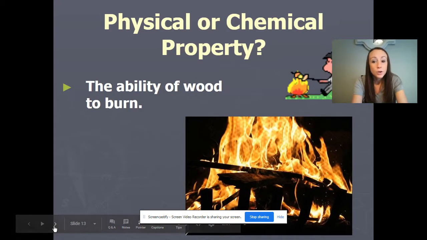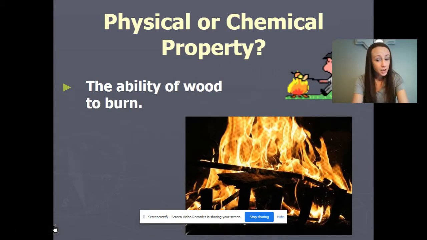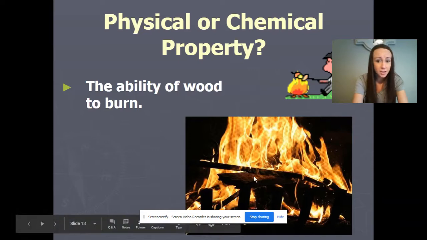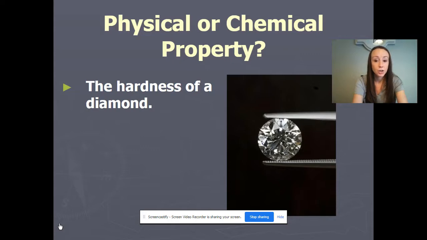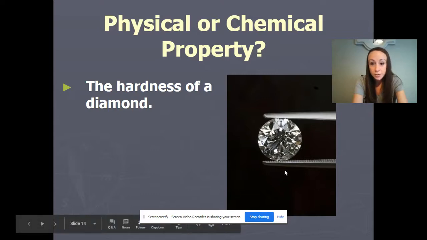The ability of wood to burn. Again, flammability here. So we're getting a new substance. There are indicators of this new substance, which we'll talk about in just a little bit. So that's going to be a chemical property. The hardness of a diamond. A diamond actually has a very, very large, I guess you would say, a greater hardness than other substances. I believe you actually have to use a diamond to cut a diamond. But this would be a physical property because we're not getting a new substance by just denoting the hardness of a diamond.